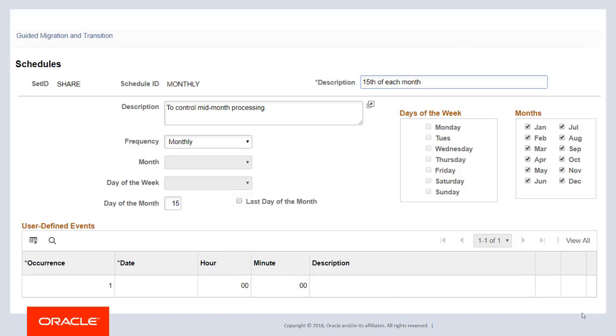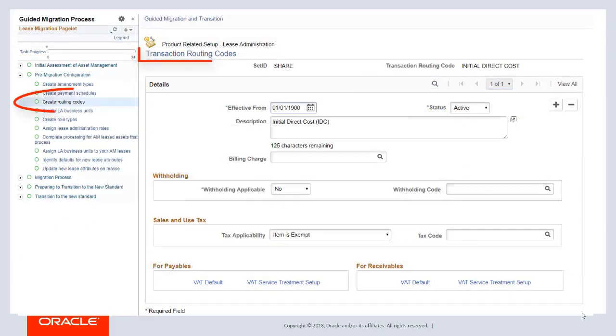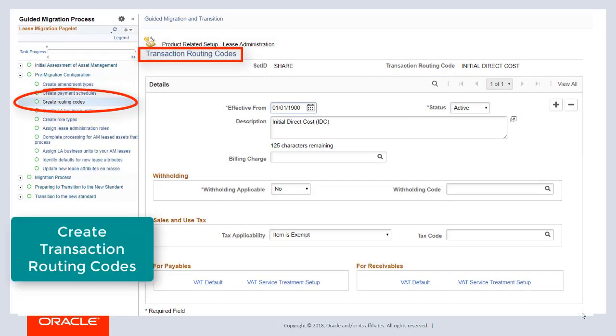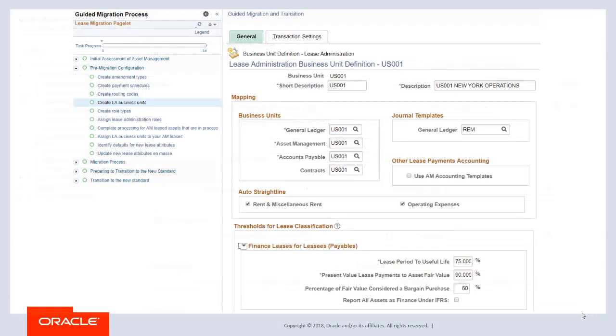This task provides an opportunity to create the payment schedules now, which you will eventually use in LA when you modify a lease. You do not need to create every possible payment schedule that you'll ever need. However, you should create payment schedules that you expect to use most often. Use the Transaction Routing Codes page to create transaction routing codes. Transaction routing codes are used to identify taxes and process accounting.